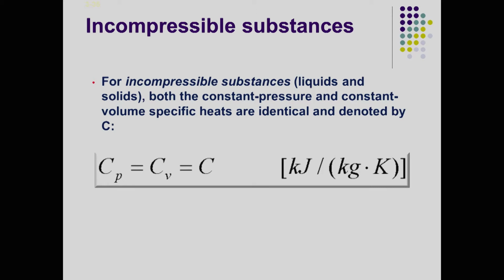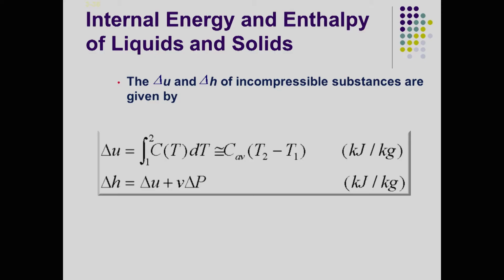At that level, Cp becomes Cv. So, both constant pressure and constant volume specific heats are identical and denoted by C, which is given in kilojoules per kilogram per Kelvin. So, that is the unit for it. So, if you look at internal energy and enthalpy of the liquid and solid, now we can calculate that, and delta U, going from state 1 to 2, is C dT.